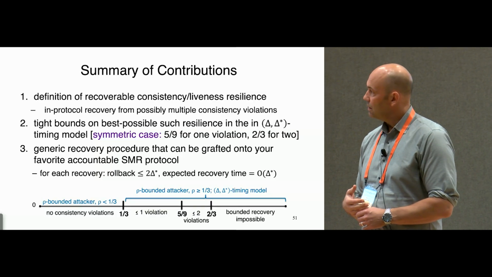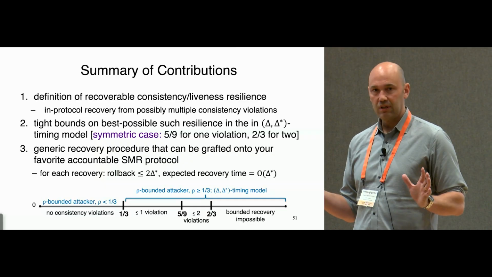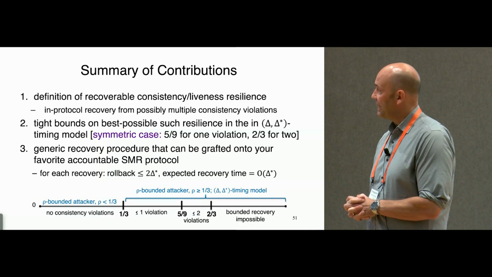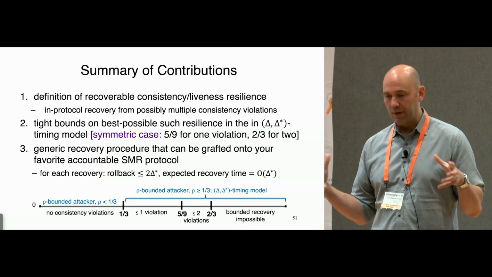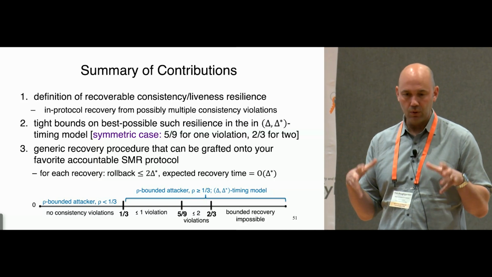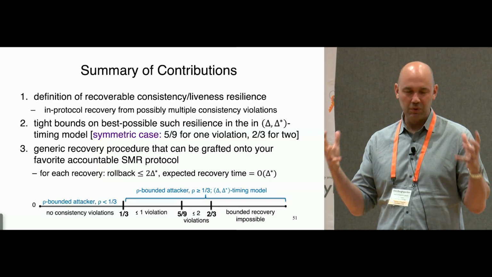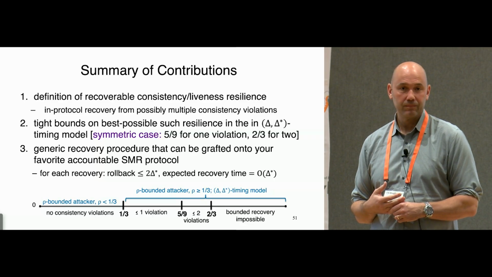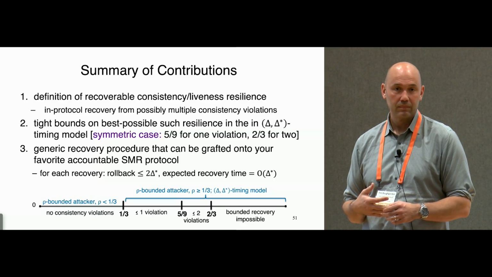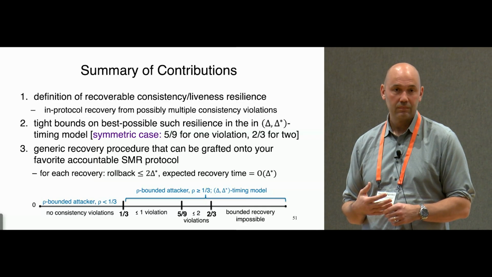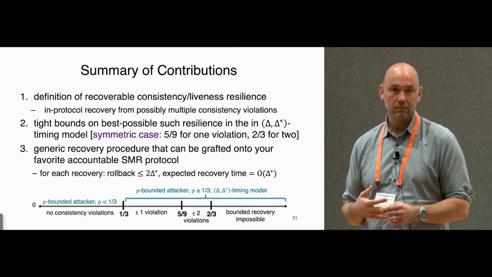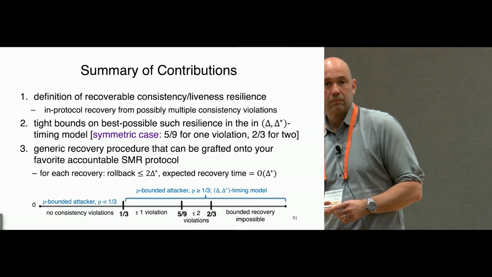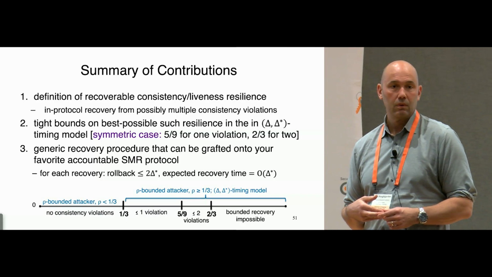So delta star is primarily relevant pre-GST, I would say. After GST, things are largely happy, right? But again, what's important to remember is that there are these two categories of guarantees. There are the ones that hold whether or not the execution belongs to the delta star model, and then there are the ones that do. Okay, so essentially you're saying that you break them apart because safety holds anyway below 1/3, and you want to keep the same model as known in partial synchrony, and then in the synchronous model, where delta star is known, you can recover above 1/3.